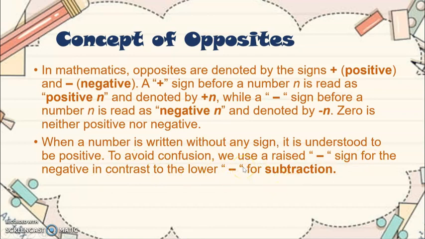So to avoid confusion, the minus sign before a negative number is raised, because the subtraction operation is written in the lower part, in the middle. Okay?